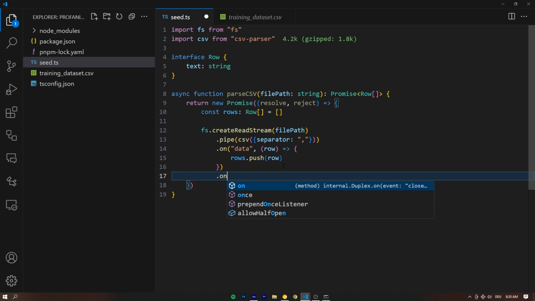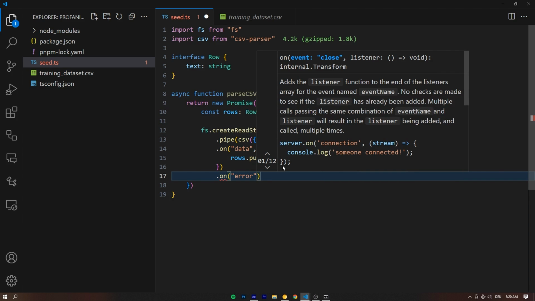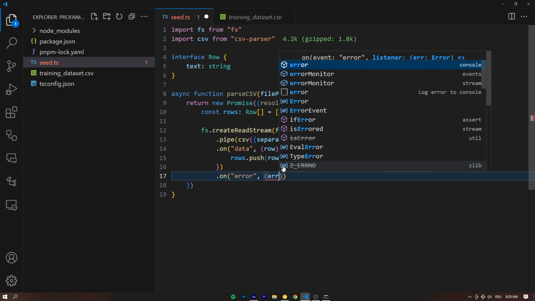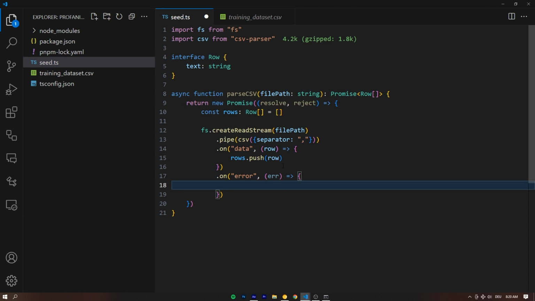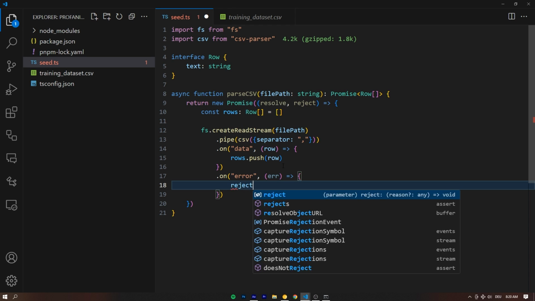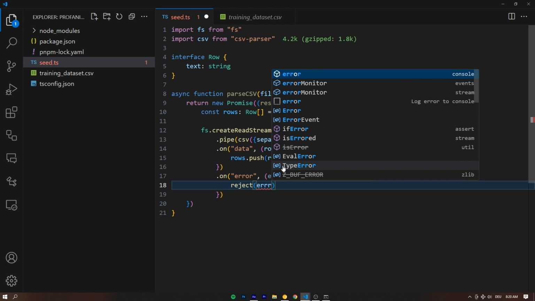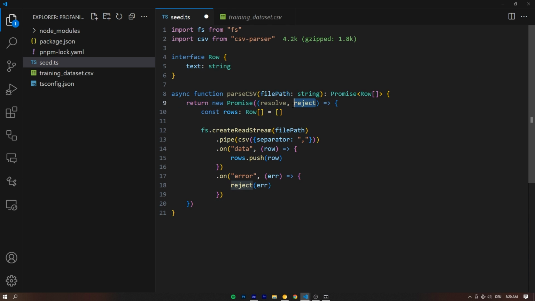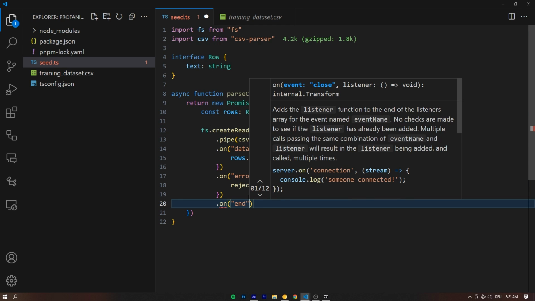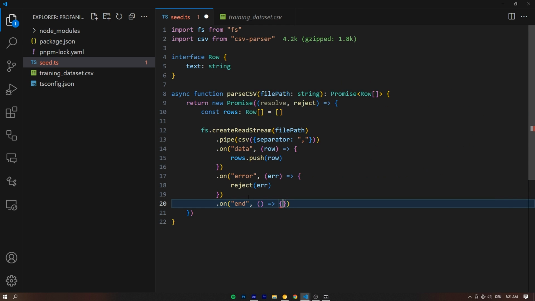And then on error, that's another event we can listen to. On error, we get access to the error in the callback function. And what do we want to happen? Well, basically, we want to reject the promise with the error. That's what the reject is for, that we get in the promise constructor. And then on end, when the stream is done, when we reach the last row of the CSV file, in that case, everything went well, right?